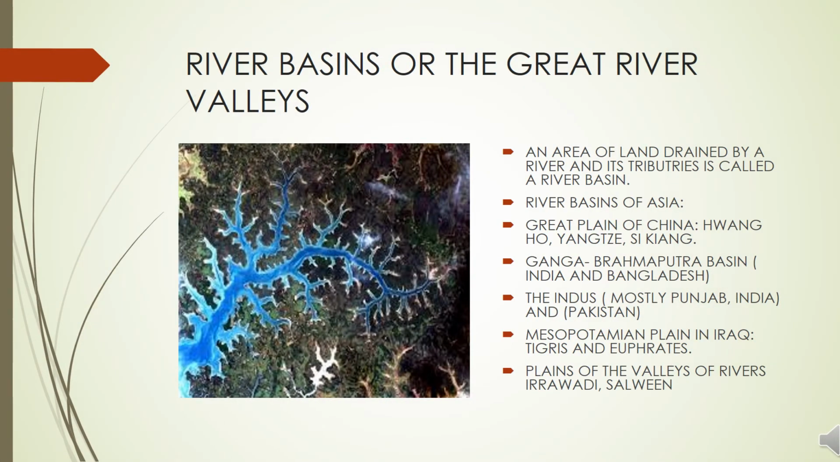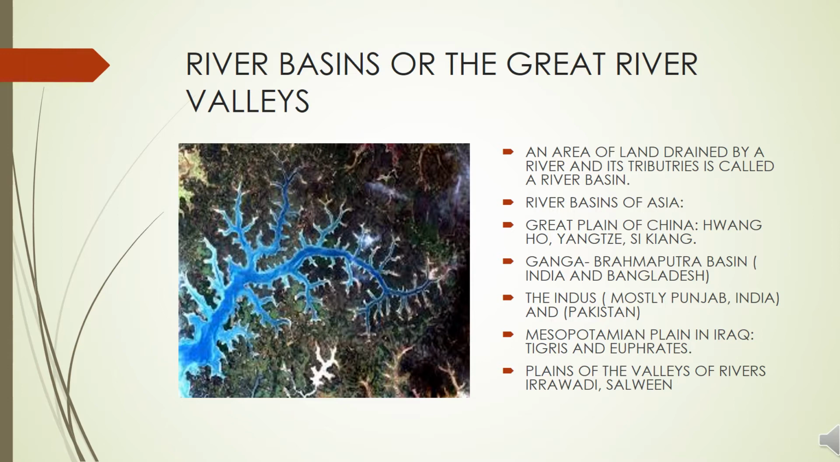Our next topic is river basins or the Great River Valley. Look at the map, dear students. You can see there is a river and it has so many tributaries. This area of land which is drained by a river and its tributaries is called a river basin. So here in this topic we will discuss the important river basins of Asia.